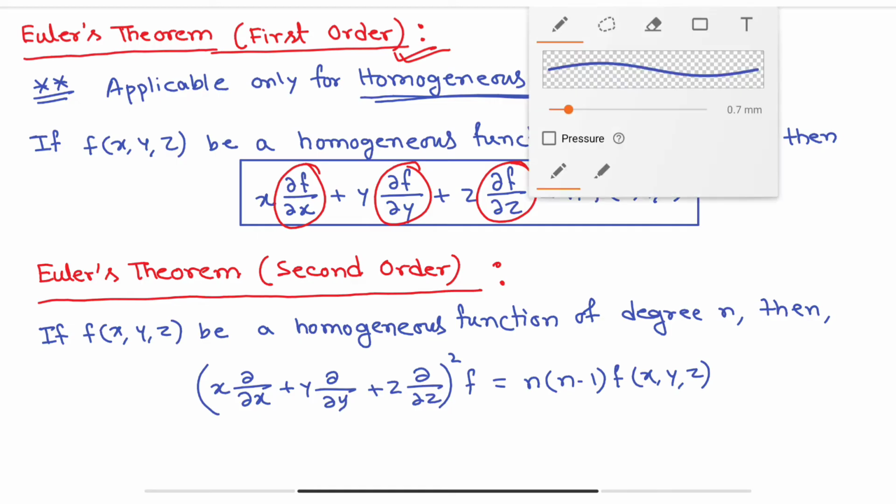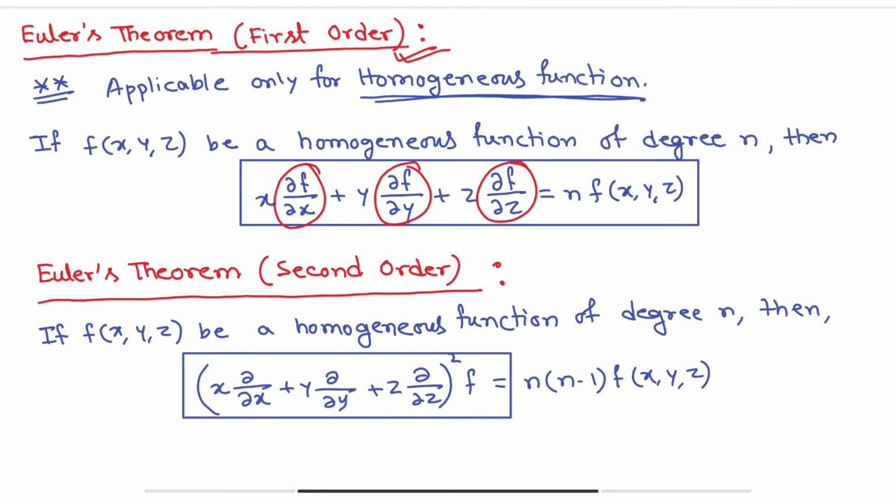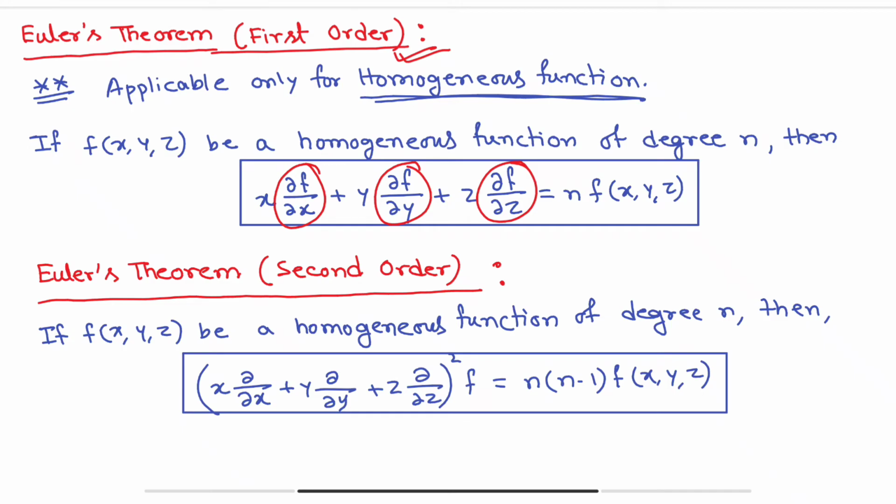Okay, and this result is known as Euler's equation for second order, or second order Euler's equation.